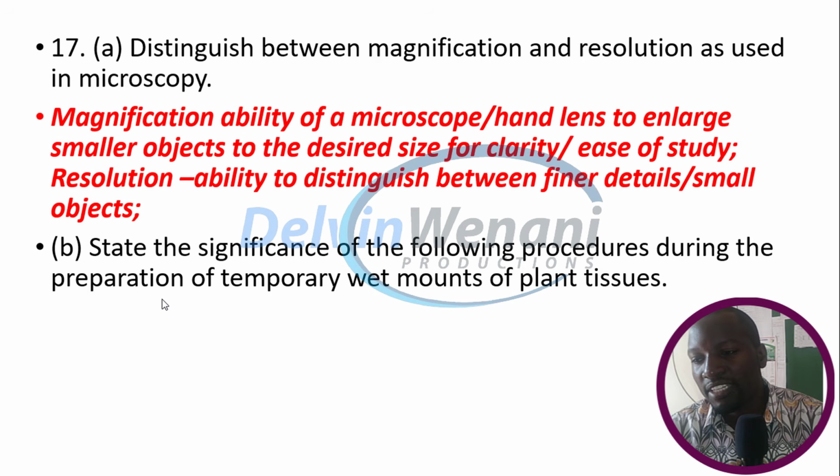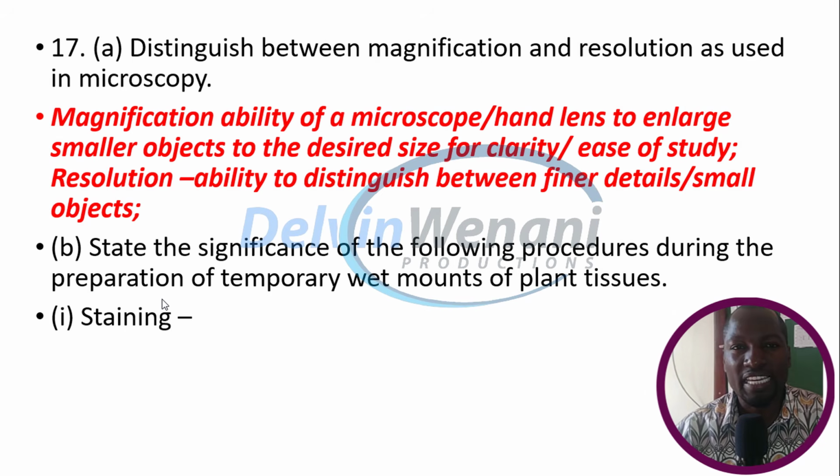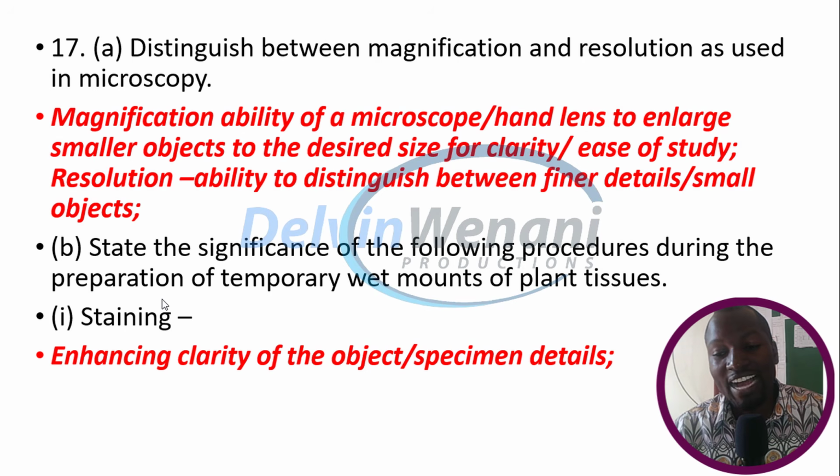State the significance of the following procedures during the preparation of temporary wet mounts of plant tissues. Number 1, staining. Why do we stain when preparing temporary wet mounts or slides? This is to enhance clarity of the object or specimen details.